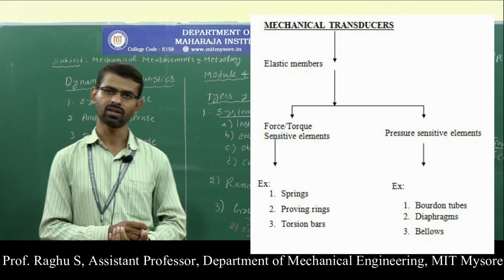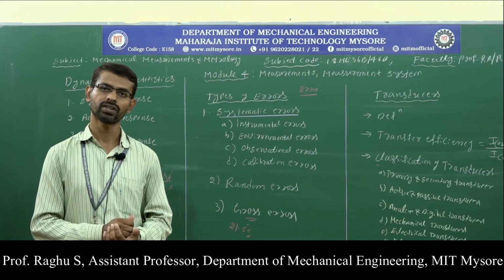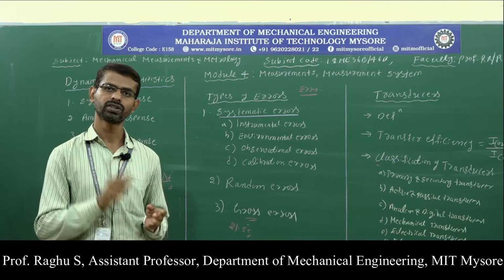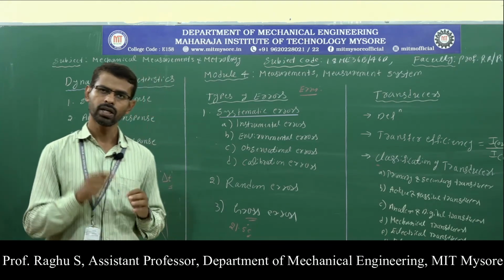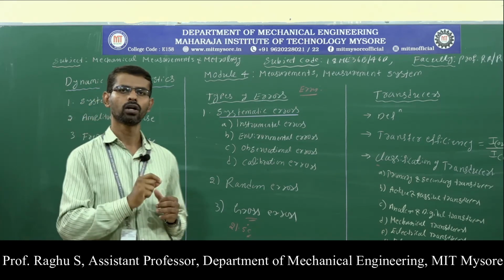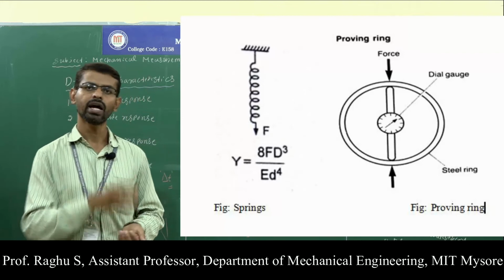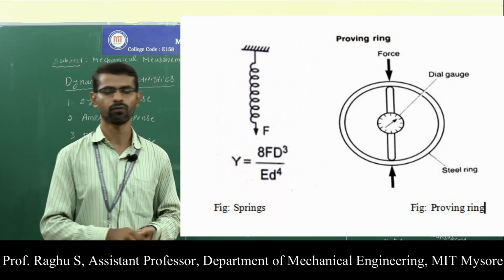Now let us discuss the working of mechanical transducers. The first one, force sensitive elements, are springs and proving rings. When the force to be measured is applied to the spring or proving ring, they undergo deflection. This deflection is proportional to the applied force.